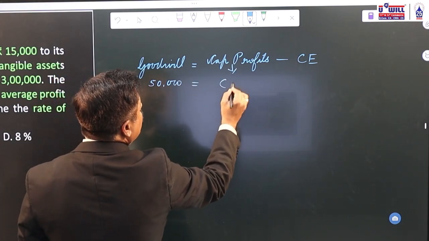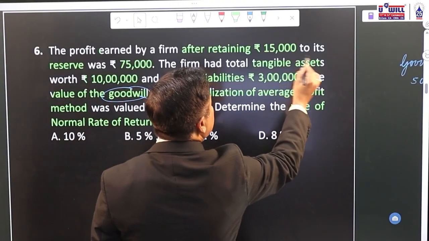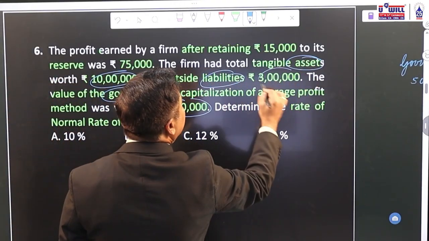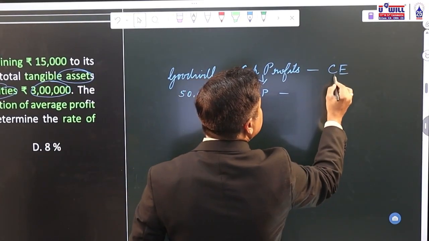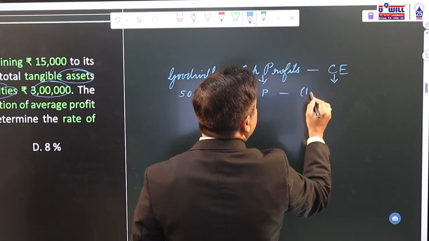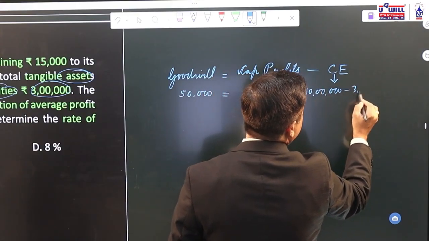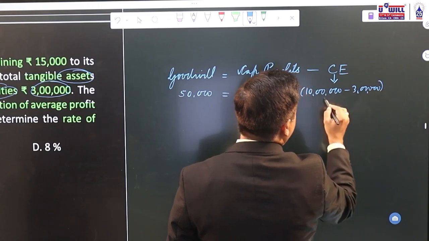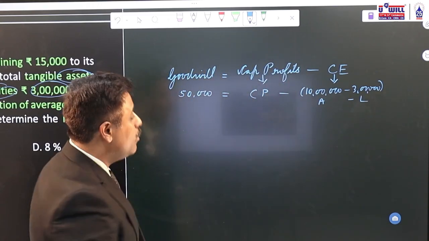Capitalized profits we don't know, but capital employed we can find from these assets and liabilities. Assets of 10 lakhs minus liabilities of 3 lakhs. So capital employed is 7 lakhs. What is this? Capital employed: 10 lakhs of tangible assets minus 3 lakhs of outside liabilities. Okay, these are assets minus these are liabilities. That gives us capital employed.